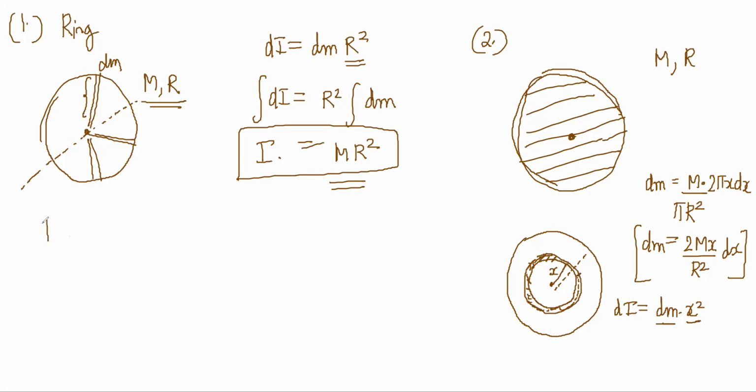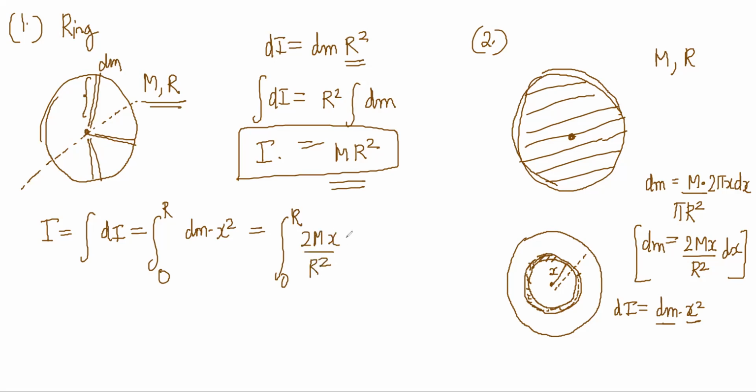Overall I will be the integration of dm into x square, with x varying from 0 to R. Dm can be written as 2M x by R square dx, times x square.